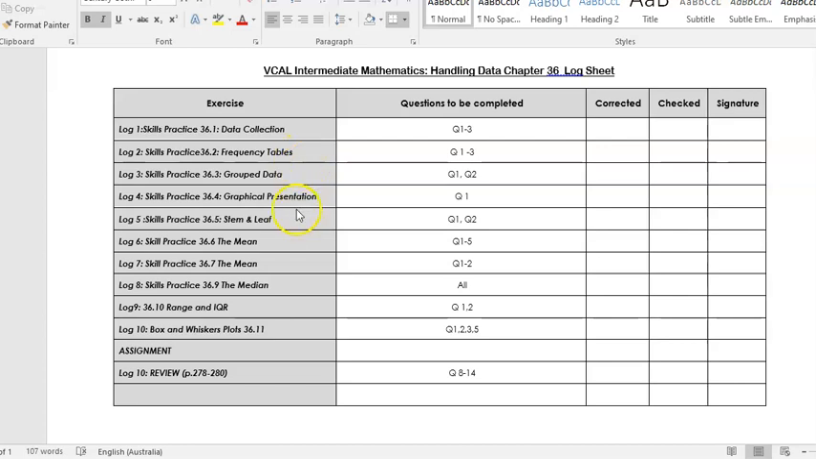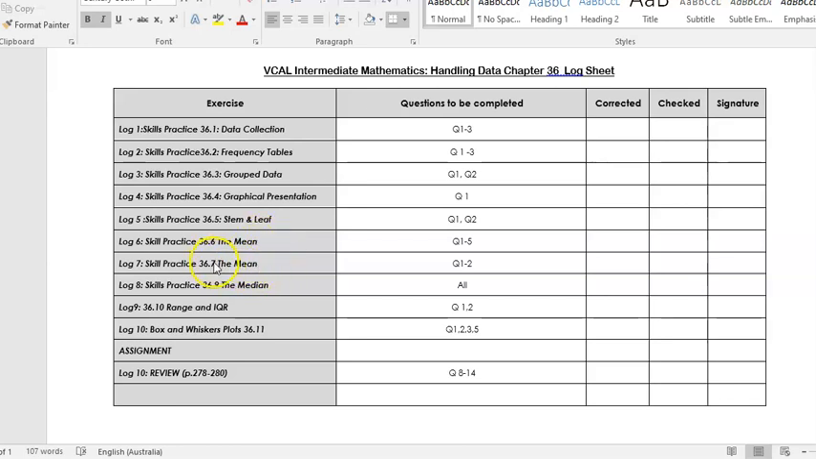Mr. Herman here, and this video will be looking at Log 8, the median, 36.9. We're attempting all the questions from here. You'll notice that I've made a video for Log 6, but I have not created a video for Log 7, and the reason why is I still want you to do the questions for Log 7, but it is on the same topic, the mean.